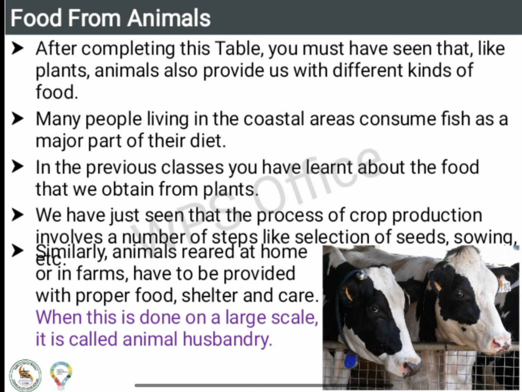Similarly, animals reared at home or in farms have to be provided with proper food, shelter, and care. When this is done on a large scale, it is called animal husbandry. The main foods we get from animals are milk from cow, goat, and meat from the same goat, chicken, and some other animals.